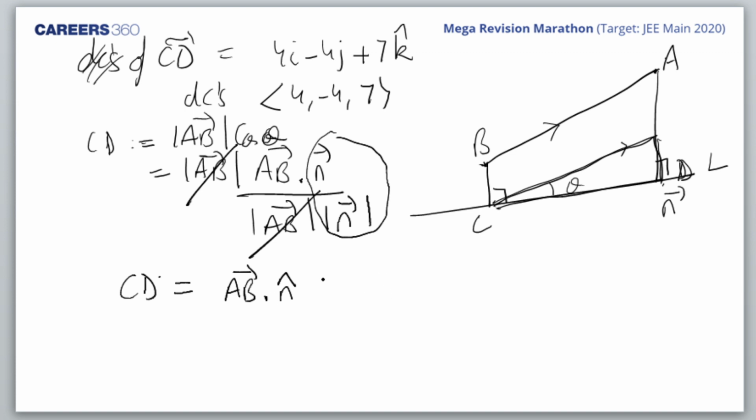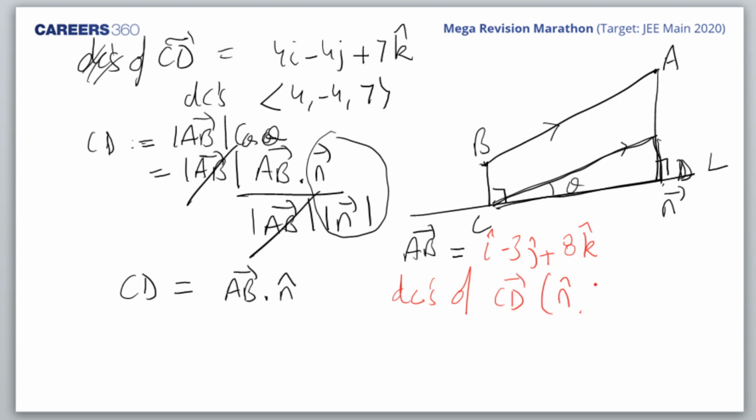Okay, so this is how we get it. So AB dot n. Here, the AB vector I calculated in the previous slide. I'll take a different pen. Okay, so AB vector I got as i cap minus 3j cap plus 8k cap. I wrote BA previously. If I write AB, it would become like this. I know. And the direction cosines of the CD vector, that is n cap, would be what?